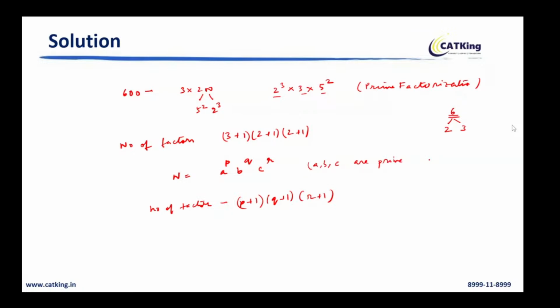Now compare this equation formula with this result. ठीक है? तो a के जगह में 2, p के जगह में 3, b is 3, q is 1, c is 5, r is 2. तो what I have done, power में जो है 3 plus 1, 1 plus 1, 2 plus 1, ये रहा आपका. Is this clear? So this is the way of finding number of factors.